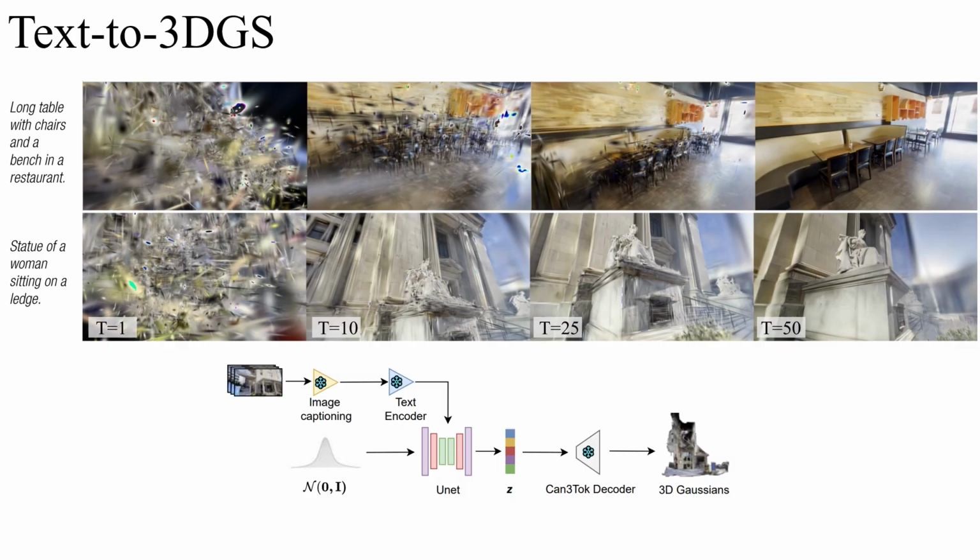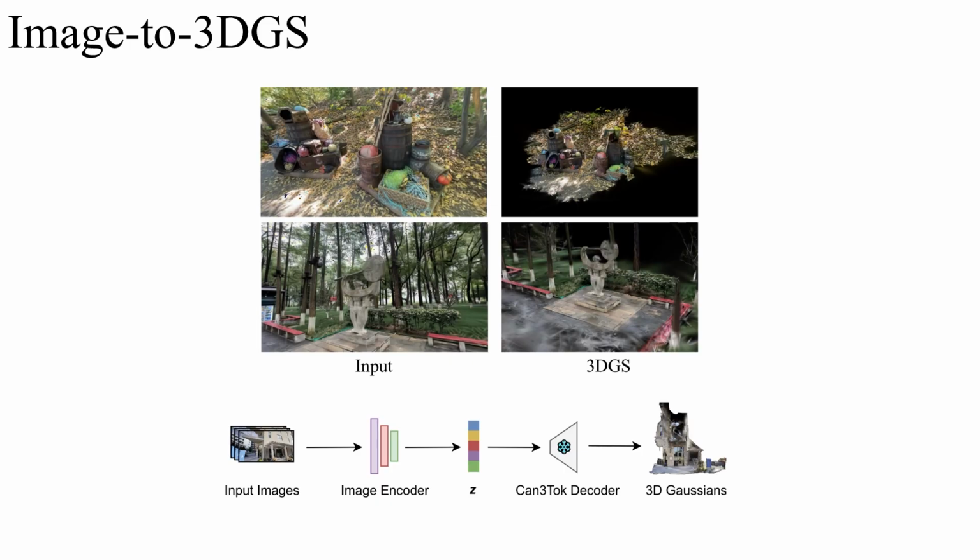This is a qualitative example showing text to 3DGS generation. Here, T denotes the number of denoising steps. These denoising steps were visualized by rendering intermediate 3DGS from a fixed camera view. Another application is image to 3DGS, where we need to train an image encoder to map input images into the same latent space of our Can3Tok autoencoder. During inference, input images are encoded into latents and decoded into 3D Gaussians.